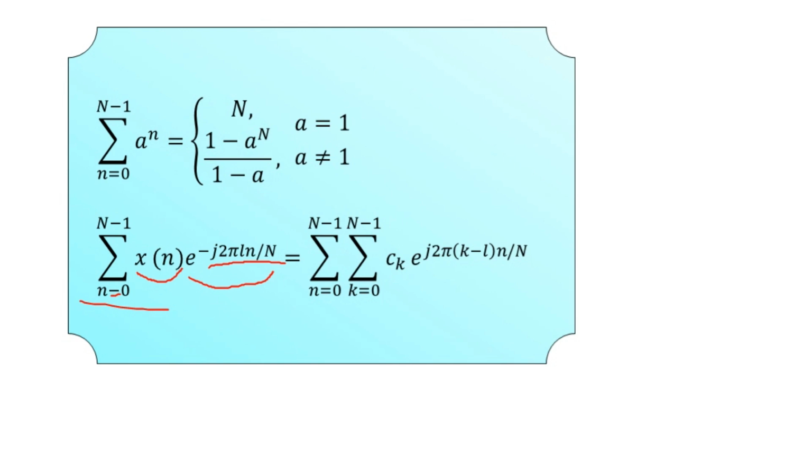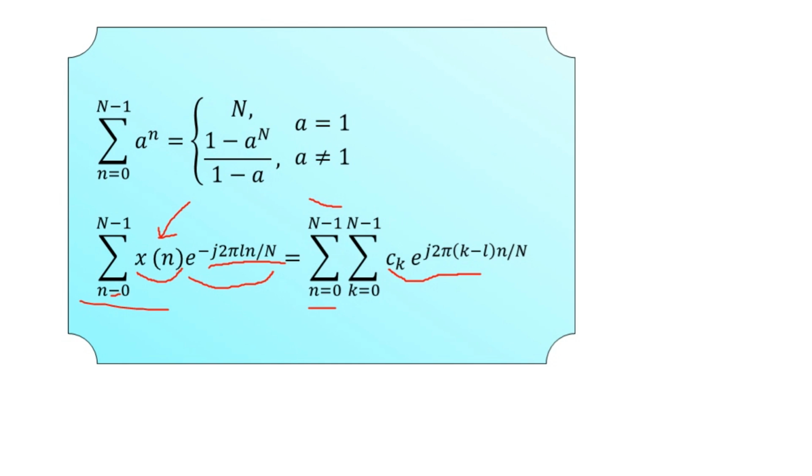So here we have the double summation, first of all for small n is equal to 0 to capital N minus 1 as it is, and then from the first equation for the discrete time representation here, in place of x of n we can substitute Ck multiplied by this complex exponential, and then the summation operation from the previous equation here.